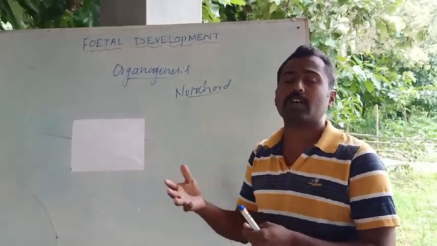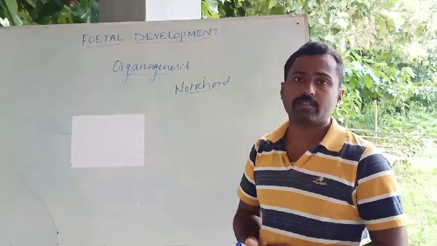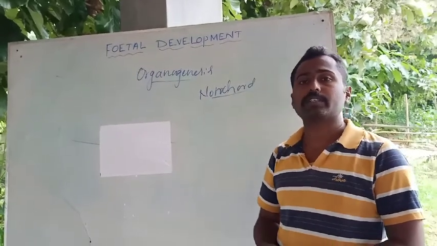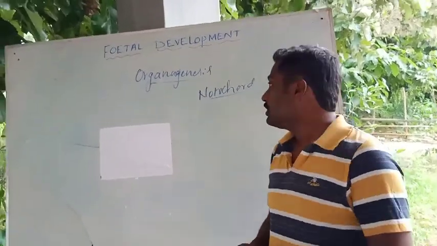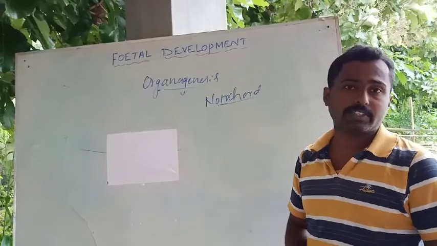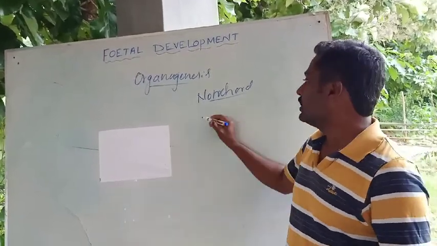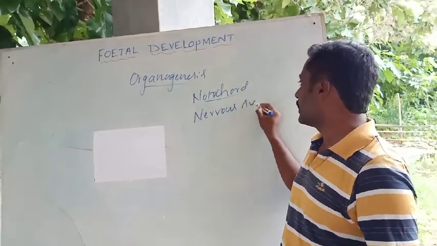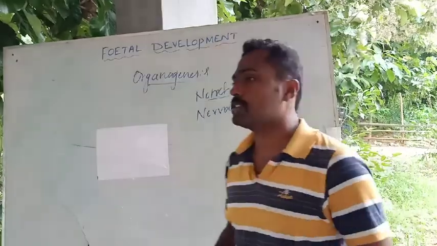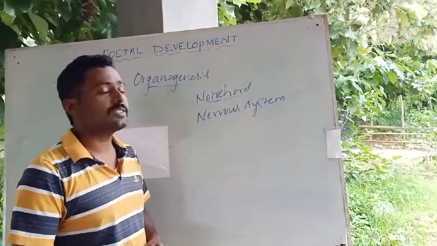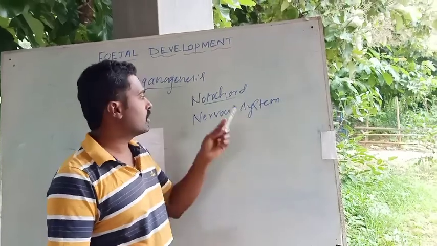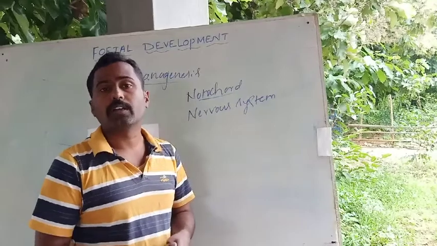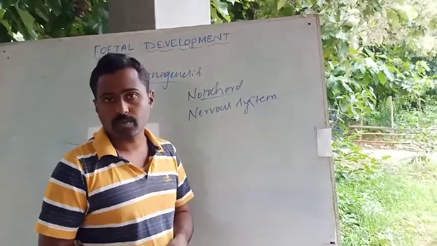Okay, so that is one of the most common characters for all chordates. In the early embryonic stages of development, we can see the notochord, a flexible sheath. That is the first stage in organogenesis. Similarly, a primordial or primitive nervous system develops during the early stages of organogenesis. One is the appearance of the notochord, another is the formation of the primordial nervous system, which is produced for the first time.